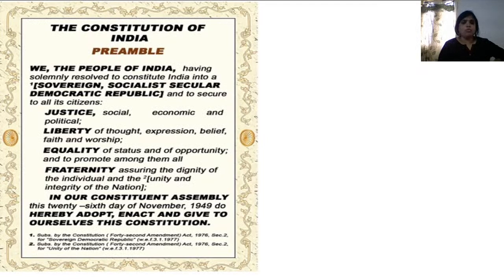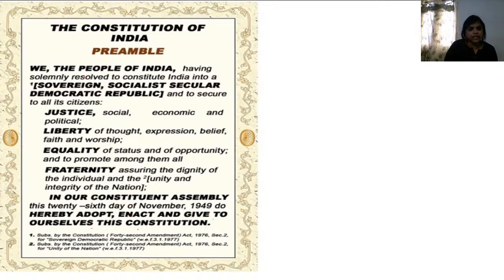Before starting the lesson, when you open the Indian Constitution, this is what you will find in the preamble. I'll read out the text: We, the people of India, having solemnly resolved to constitute India into a sovereign, socialist, secular, democratic republic, and to secure to all its citizens justice, liberty, equality, fraternity, in our constitution on this 26th November 1949, do hereby adopt, enact, and give to ourselves this Constitution.